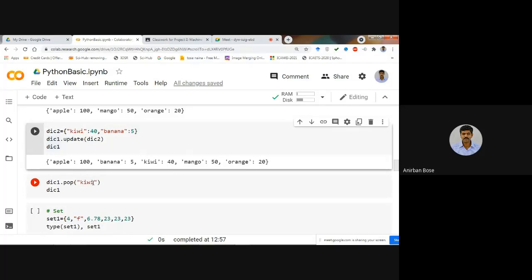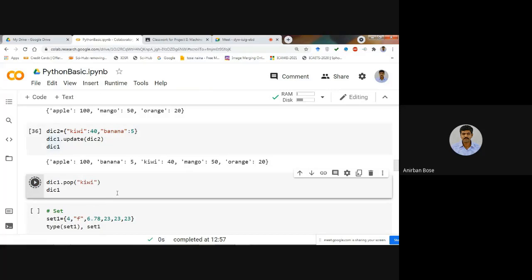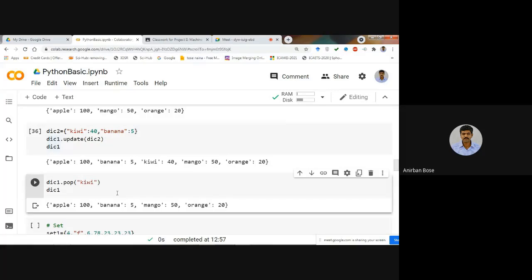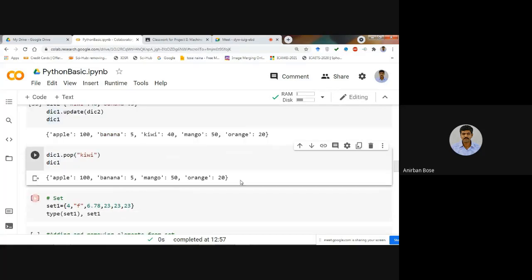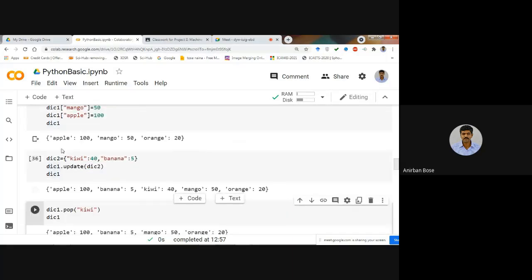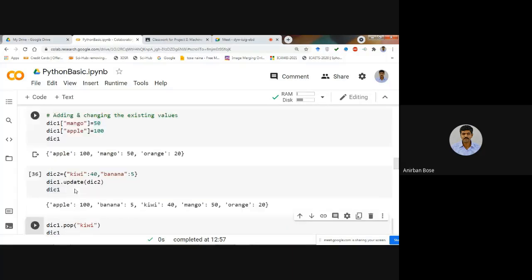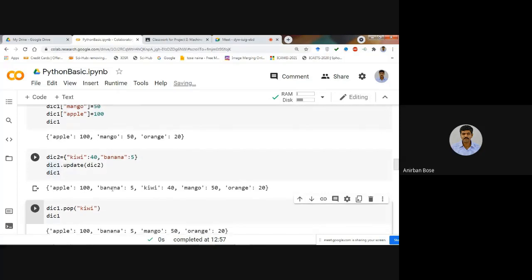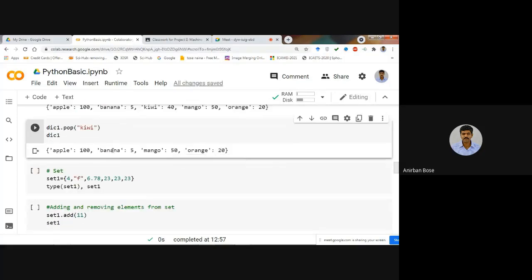Then automatically that particular key value pair will be deleted. Both key and value will be deleted, because that is basically the element. So now dictionary 1 will be modified. You see, now kiwi 40 is not there in that dictionary. So this is about the dictionary, some of the basic operations that we can do in dictionary.